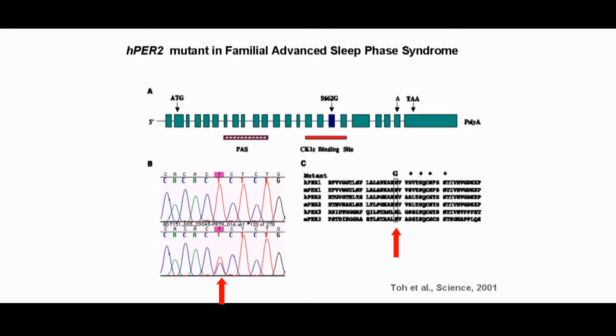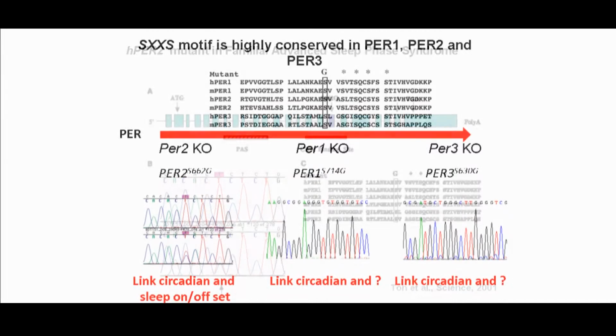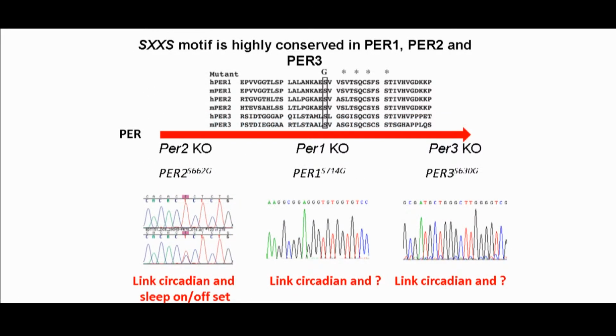This position is the first of 5 serines spaced 3 amino acids apart, and the S662G mutation impedes sequential phosphorylation. This motif is highly conserved in mammalian PER proteins.